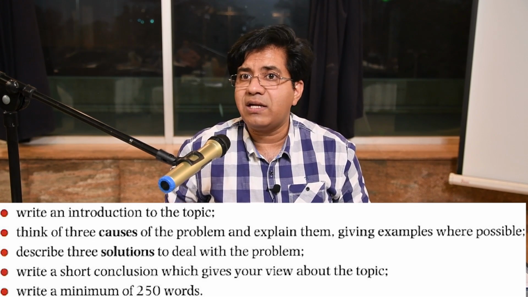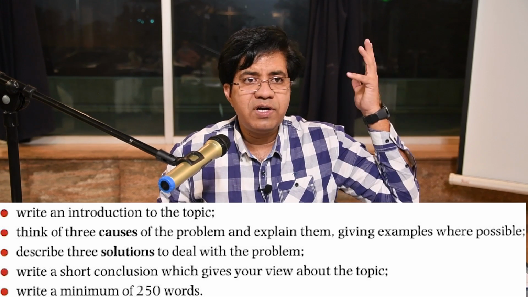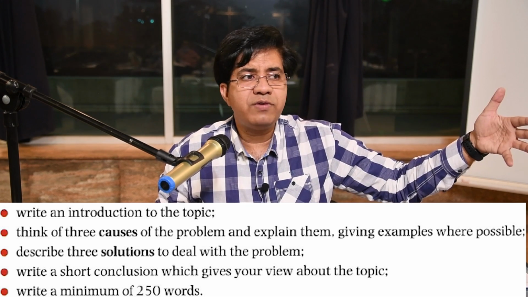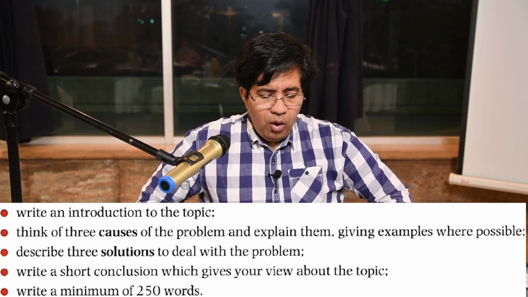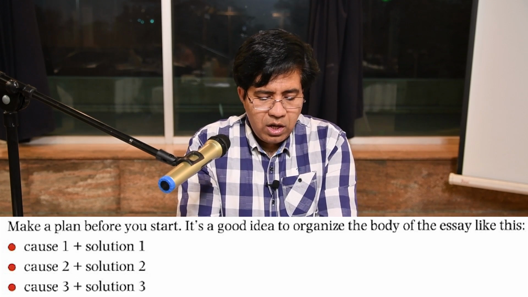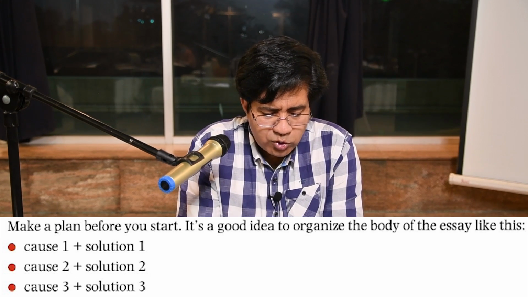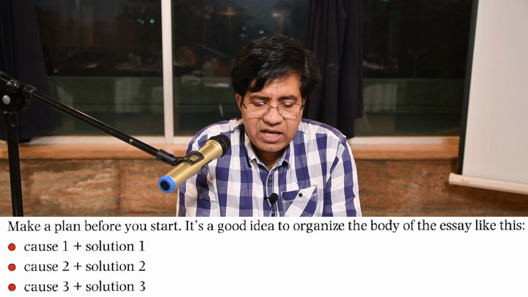But never make it under length, try to make it more than 250. 300 words are absolutely fine. 200 words for task 1, they are absolutely fine, okay? This is important. Okay, next we have a plan. The next 3 bullet points: cause 1 plus solution 1, cause 2 plus solution 2 and cause 3 plus solution 3. This is very, very simple.